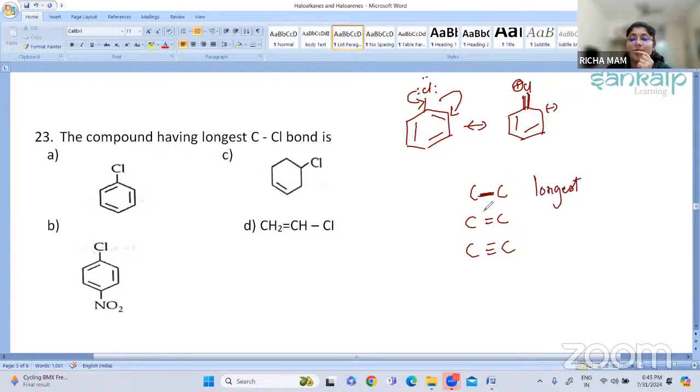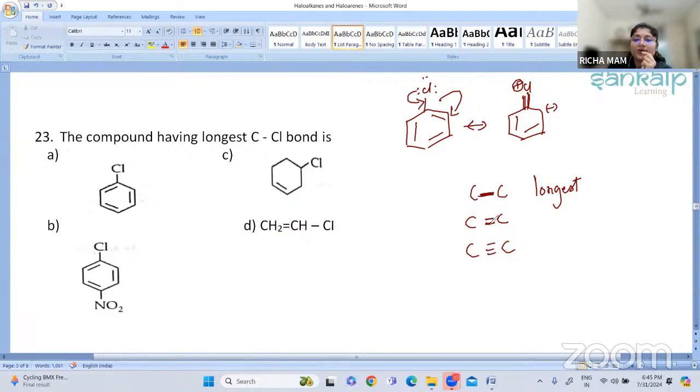And this bond can be broken easily. Whenever you hold one single stick in your hand and try to break it, it will break. Similarly, when you see a double bond, two sticks are present. Try to break the bond. It is a little difficult.